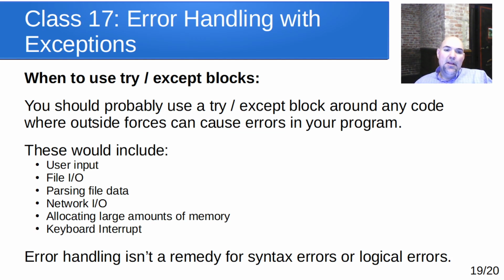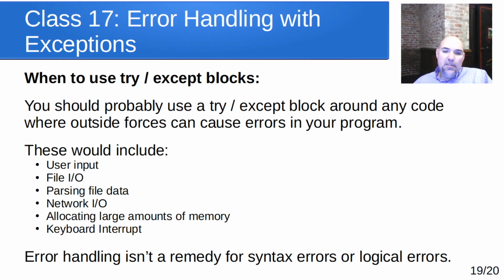So one thing to note, when you use try except blocks, where should you do that? Don't put them just gratuitously around all of your code and just catch errors like crazy, because you want to have logic errors and syntax errors show up so you can handle them by fixing the code. You also don't want to put them around code that really can't have errors happen, because it wastes time and it's extra things that the Python interpreter has to do. And if you're doing it for no reason, it's not providing any value, and it's providing visual, syntactical noise to look through when you're trying to debug a program.